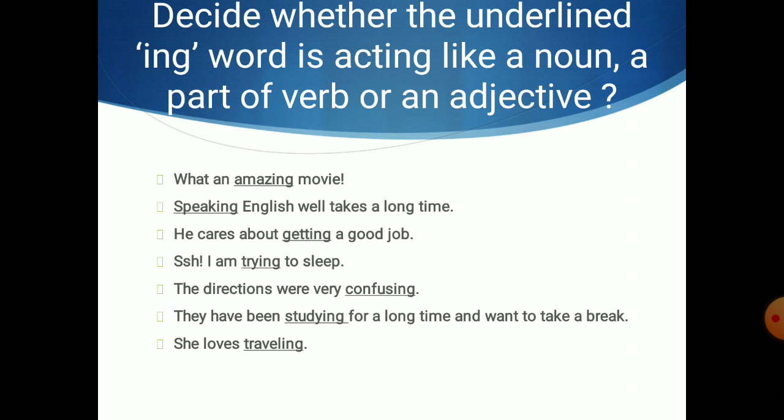So here speaking is the word which we have to figure out, is it a verb or a gerund or an adjective. In the same way, getting, trying, confusing, studying, traveling in other sentences are either a gerund or a verb or an adjective. So try to figure it out.